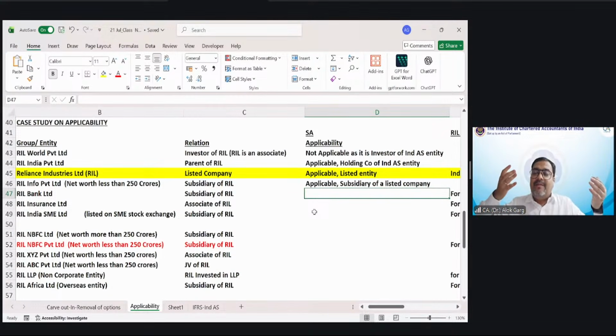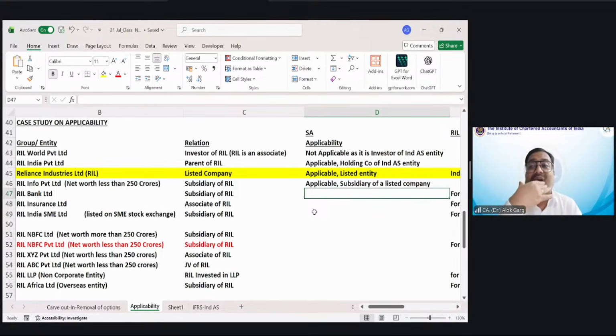But if this bank is a subsidiary, RIL Bank Limited, my dear friends, how Reliance will do the consolidation? For the purpose of Reliance consolidation, they will prepare fit for consolidation special purpose Ind AS accounts only for the purpose of Reliance consolidation, not for the purpose of public, not for the purpose of filing.